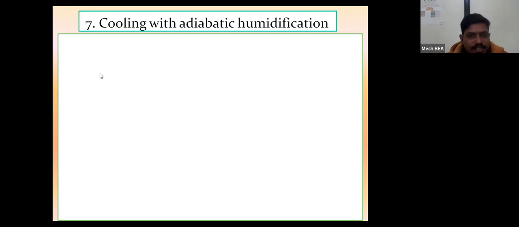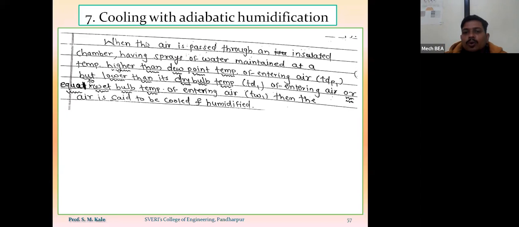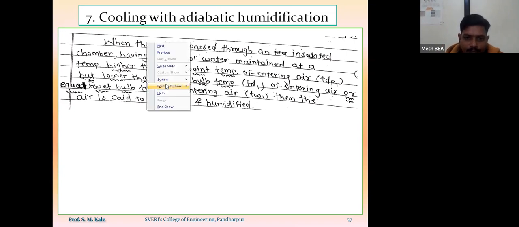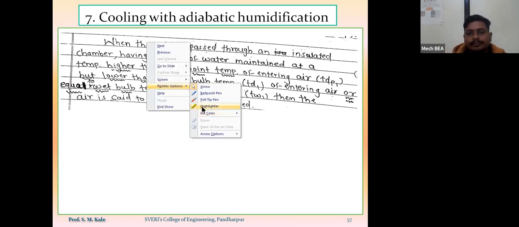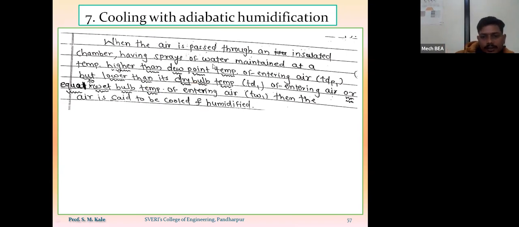Out of that, the first process is cooling with adiabatic humidification. As I have told you, this process occurs only in a controlled environment. So to carry out this process, we require to maintain the temperature inside the insulated chamber.